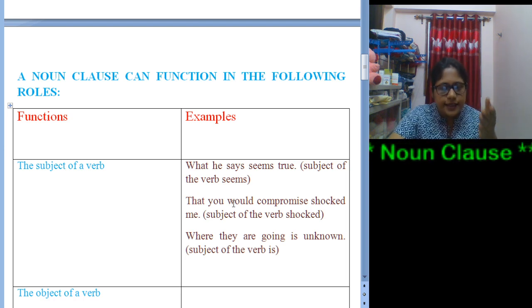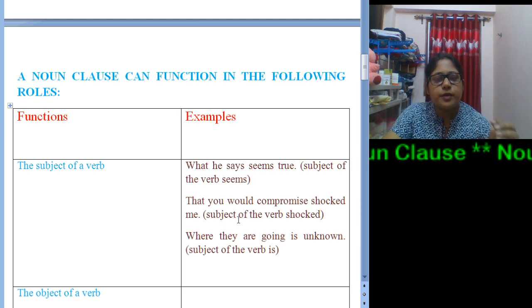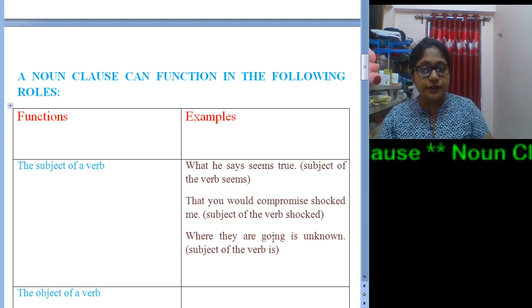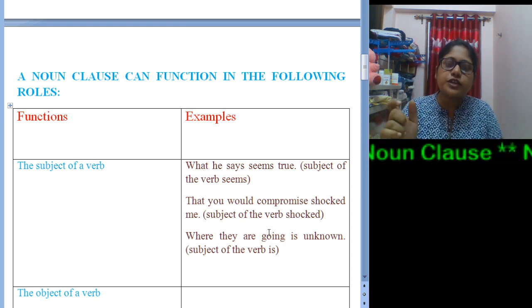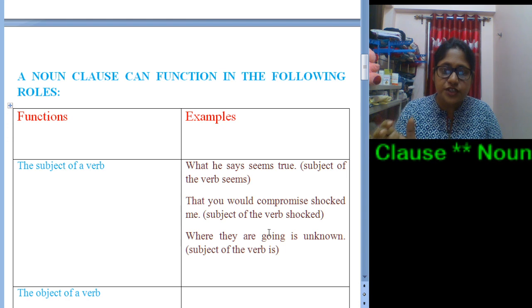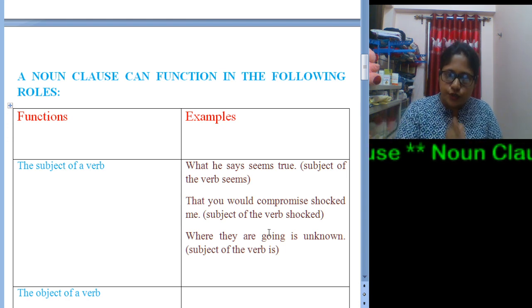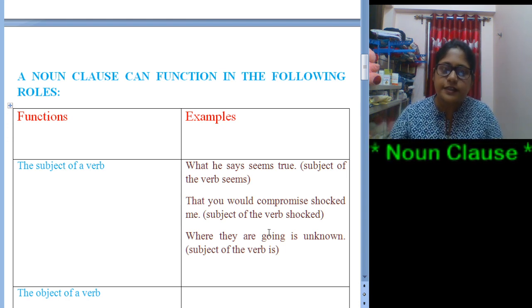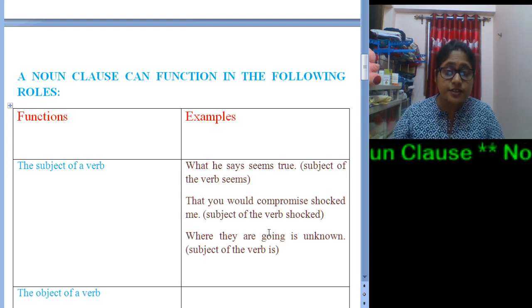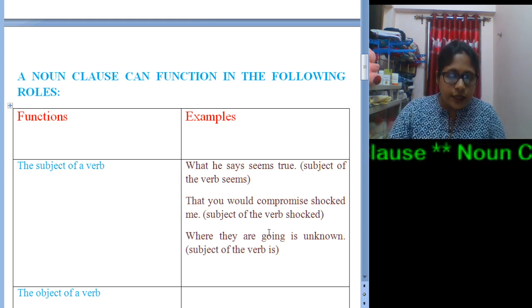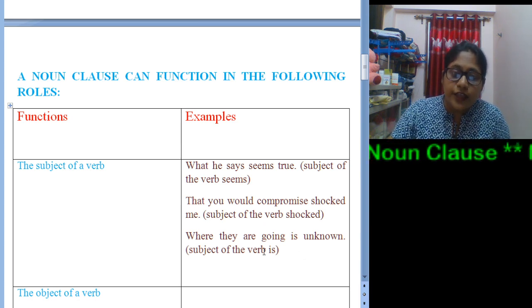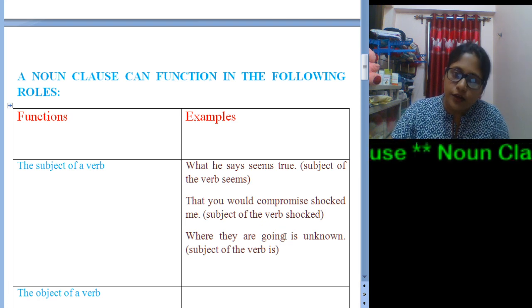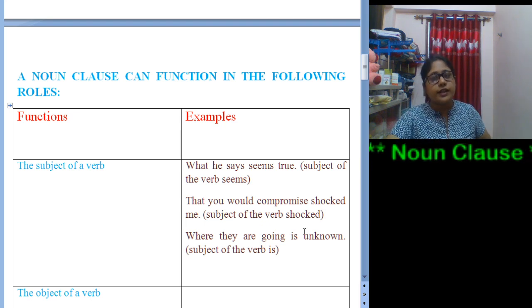Understood? Next sentence: that you would compromise shocked me. Let us identify the verb, that is shocked. That you would compromise, this part is the subject. So here also this is a subject of a verb, thus it functions as a noun clause. Where they are going is unknown. Now what is unknown? Where they are going. So where they are going is the subject of the verb is. Thus this is an example of a noun clause.